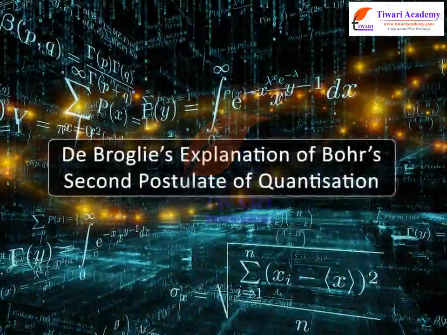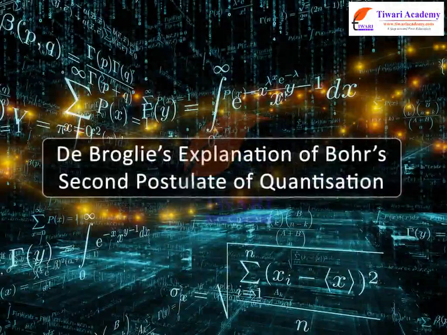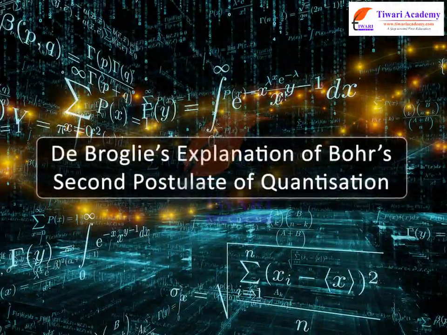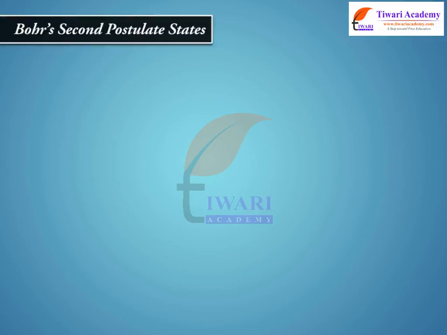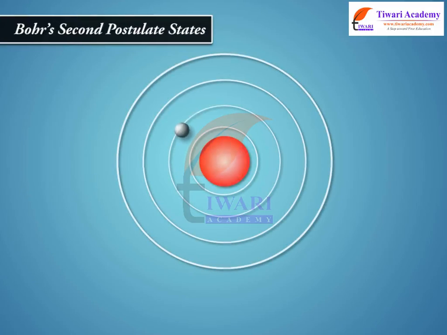De Broglie's explanation of Bohr's second postulate of quantization. Bohr's second postulate states the angular momentum of the electron orbiting around the nucleus is quantized. That is, Ln is equal to nh upon 2 pi, n is equal to 1, 2, 3 and so on. Equation 1.